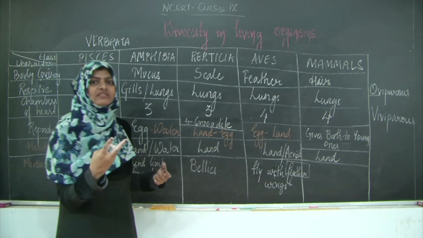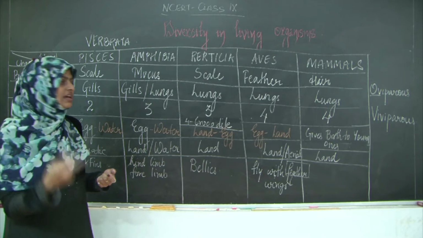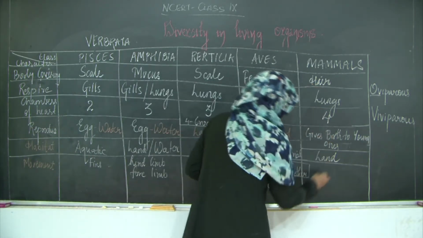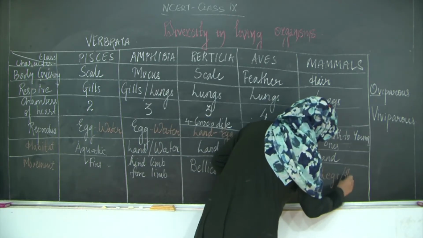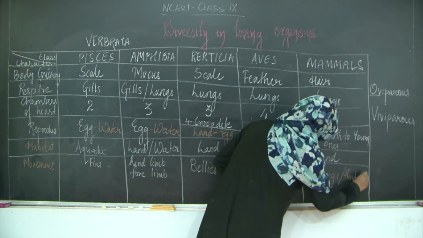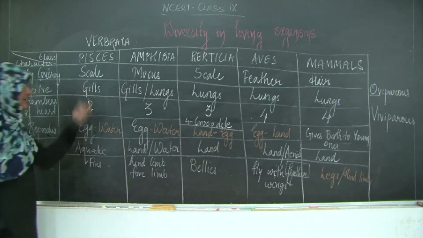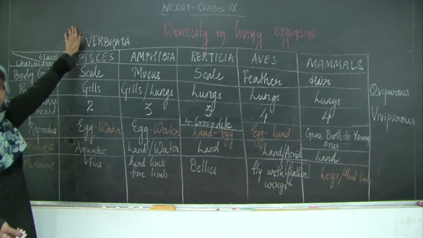So there are two characteristics which make the ave's body lighter. One is the hollow bone and second are the feathers. Then we move on land with the help of legs or the hind limbs. Okay. Now these are the characteristics based on which we divide all the classes of the phylum Vertebrata.